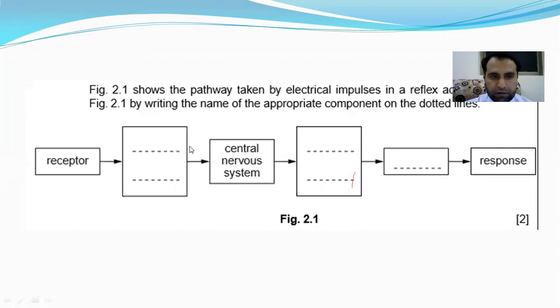This is one of the past paper questions. So definitely receptor, like, you know, receptor will receive stimuli. That stimuli will be converted into impulse, and that impulse will be carried to the central nervous system by sensory neuron, as we discussed already.